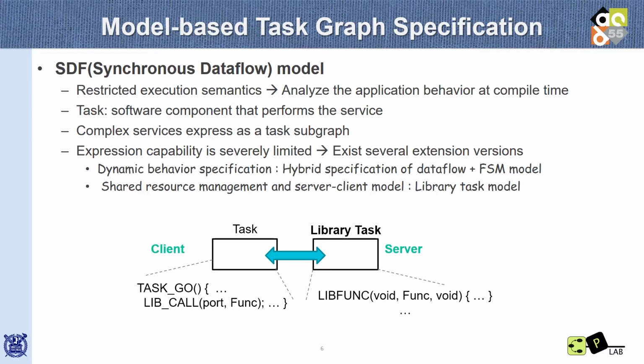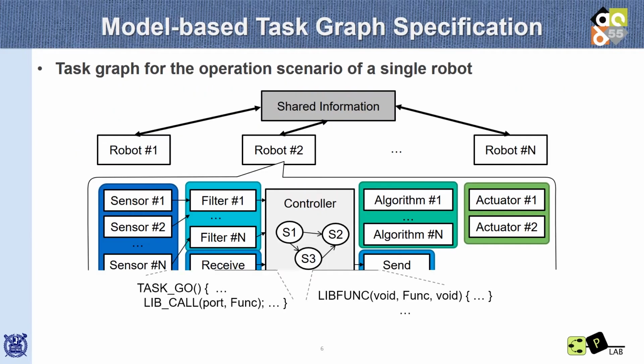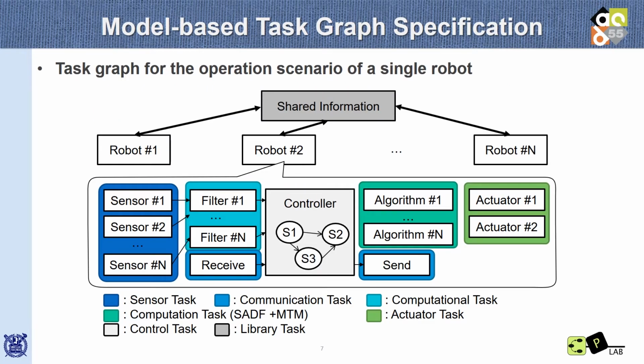This is an example of how to specify the robot behavior using the task graph model. Each task is a software component that performs the services specified in the mission script. Each sensor input task is triggered periodically and the sensor value is transferred to the control task after being filtered. The control task decides which algorithm or actuator is executed, like a brain.